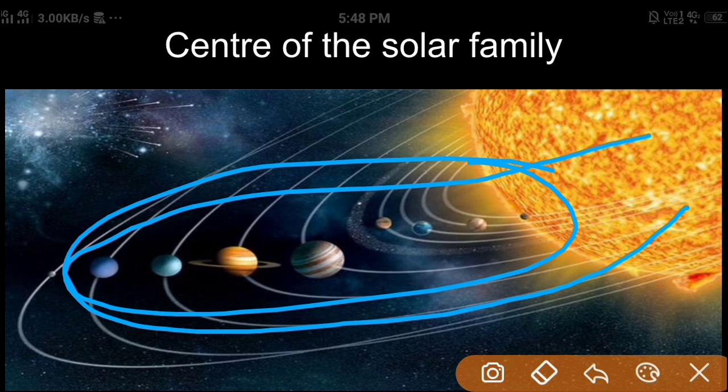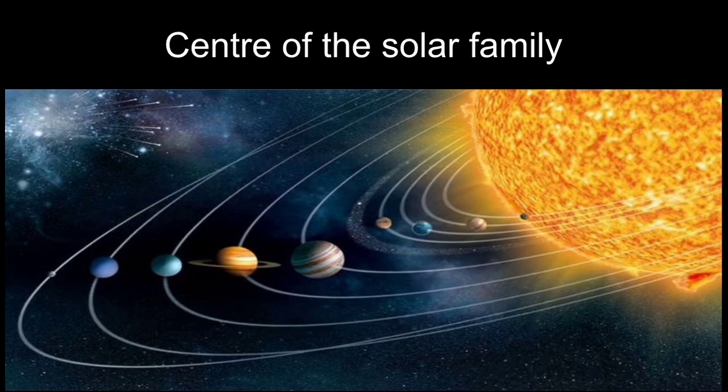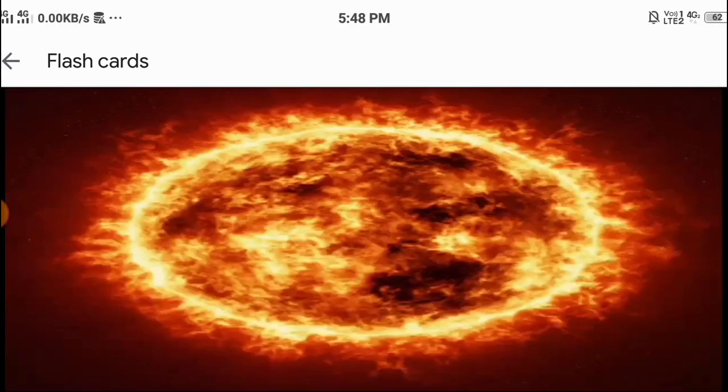There are 8 planets, and so many other celestial bodies like asteroids and meteoroids. All these satellites are also there. All these create a family, and this is termed the solar family. In this solar family, the sun is treated as the head of the family. Now let us know something about the sun.